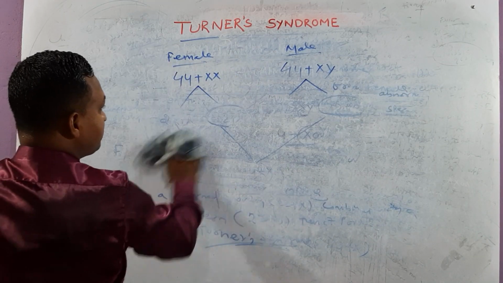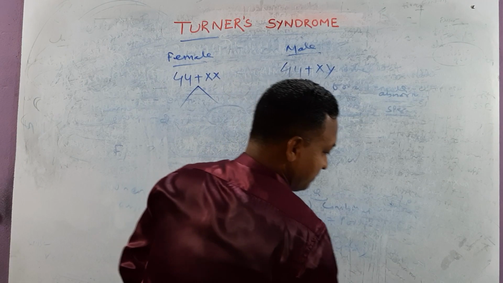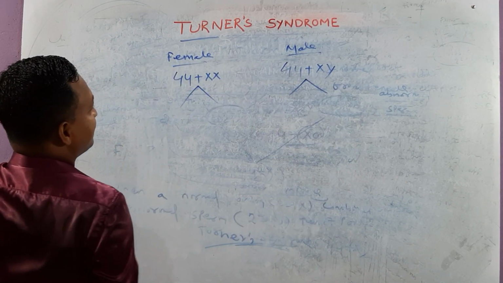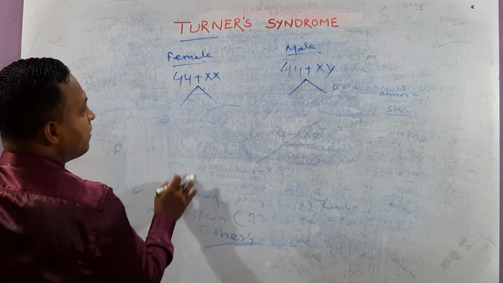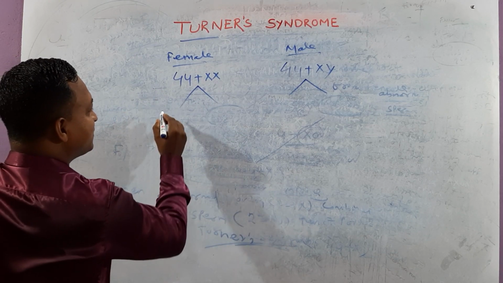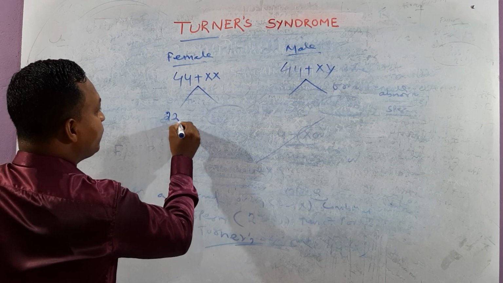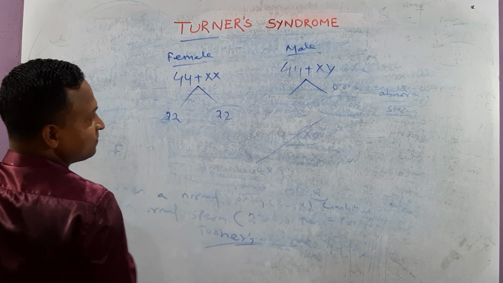Okay, take the next one. This is female, and here now, which one? Abnormal meiosis occurs in the case of females. To this side 22, to this side 22.